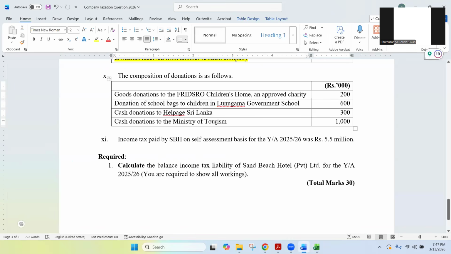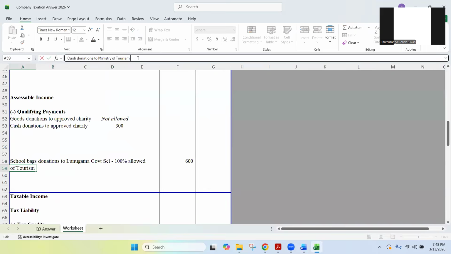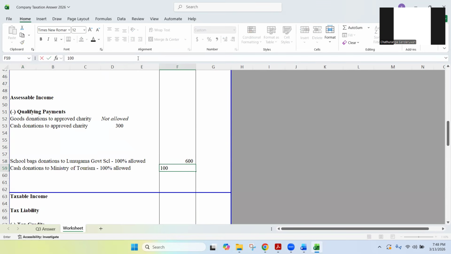As I mentioned earlier, cash or goods donations to government or government related institutes, 100% allowed. So Ministry of Tourism is a government institute. Cash donations to Ministry of Tourism, 100% allowed, 1,000. Fully allowed. Right.